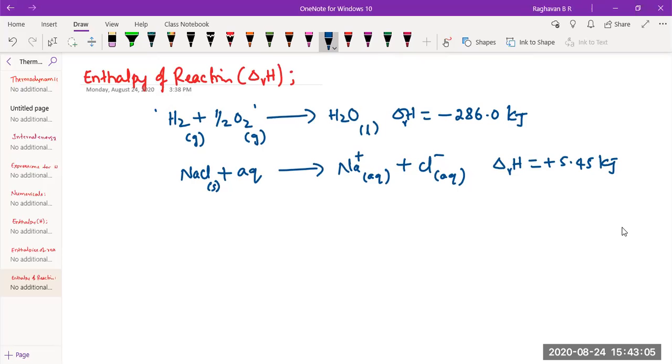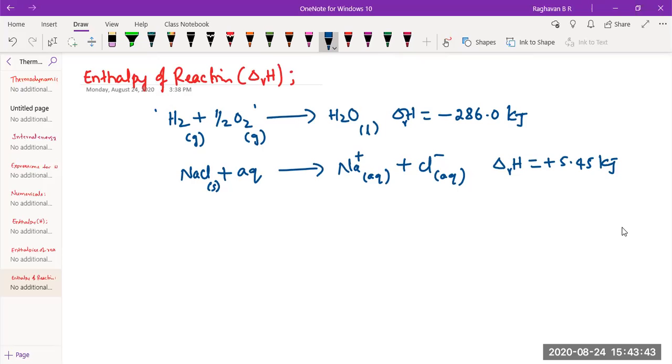So in a chemical reaction, some amount of substance may be formed, or some amount of substance combusted, or some amount of solute dissolved. This is ionization: it dissolves and then ionizes. Or some substance may have hydrated, or changed its physical state, solid to liquid, liquid to gas. So during any chemical process, depending on what is happening, there are different enthalpies.